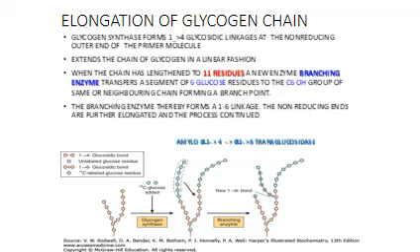Now once this branch is formed, then the glycogen synthase will again keep on adding glucose residues at the non-reducing end, and both the branches will keep getting elongated, and the process will continue. Again, when 11 residues are formed in one of the branches, 6 of these glucose residues will get transferred to the neighboring chain, and it forms a branch point. Okay, and the process will continue. The branching enzyme is also known as amylo alpha 1,4 alpha 1,6 transglucosidase.